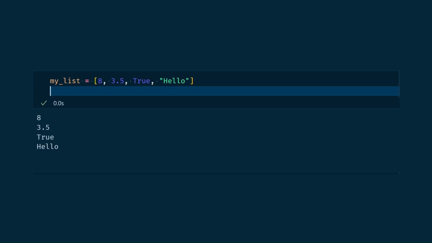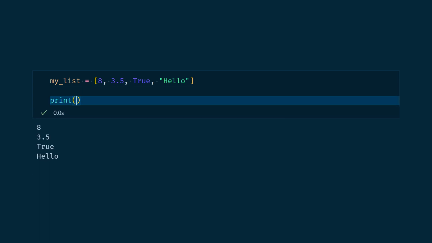If you want to know the length of a list, you can use the built-in function len. Here, our list has 4 objects. If you want to access the nth object of the list, you can use square brackets with the index of the object you want. Note that the indexing starts at 0. The first object has an index of 0, the second object an index of 1, and so on.